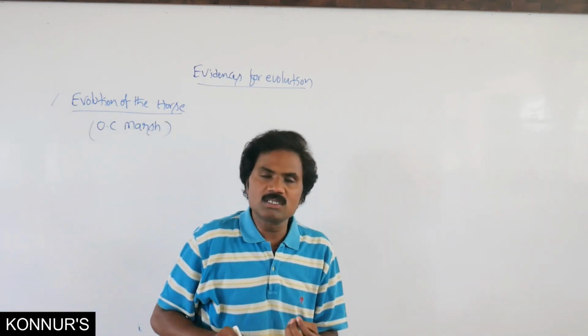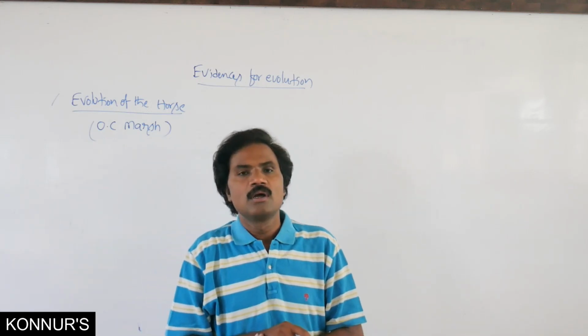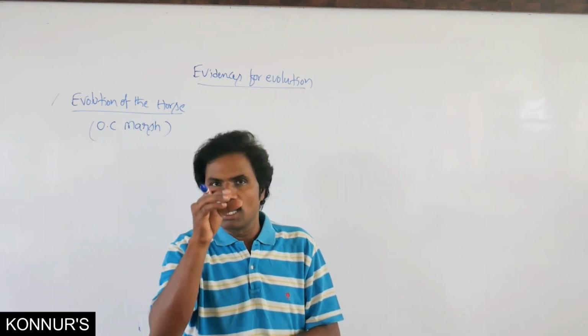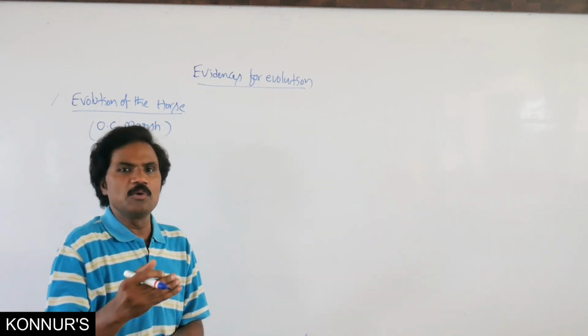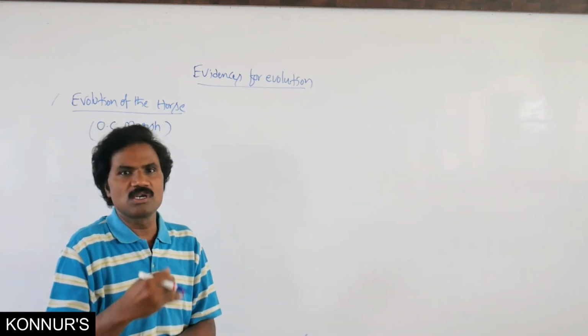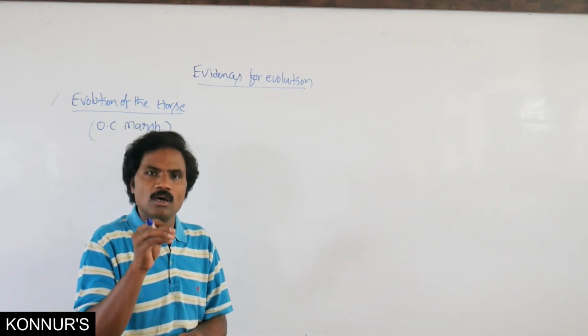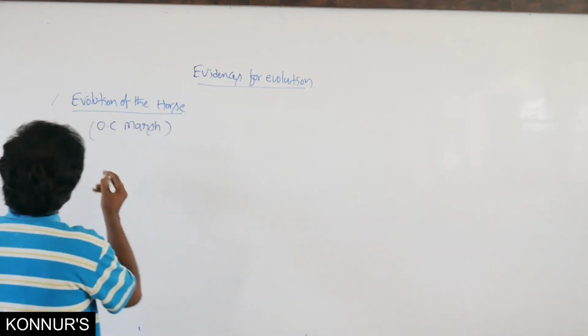O.C. Marsh explained the evolution of these horses. What is the ancestral primitive horse? It is Eohippus.